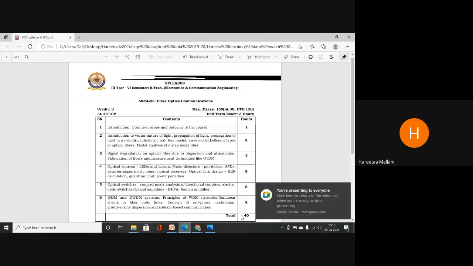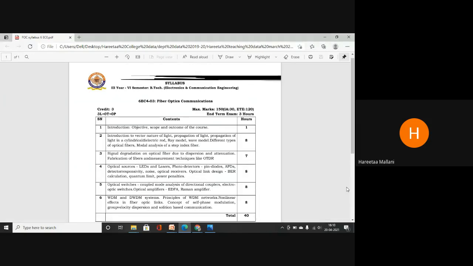So first we will discuss the syllabus. It is divided into 5 course outcomes. Your subject code is 6EC403. Maximum marks for this subject is 150, 30 internal and 120 external marks.